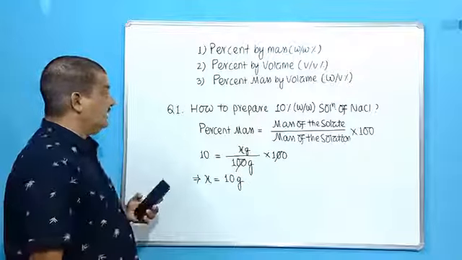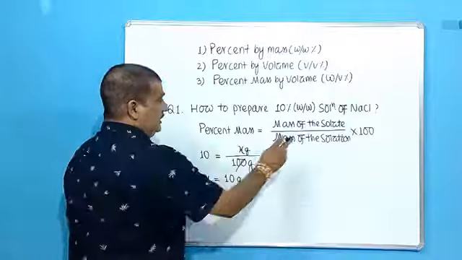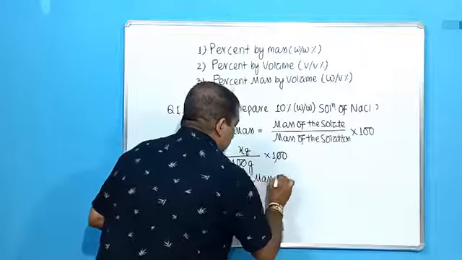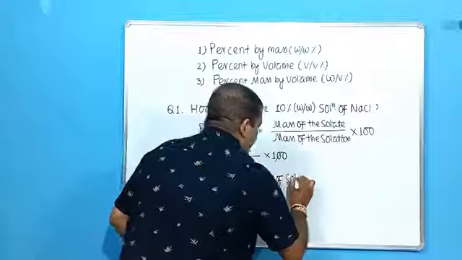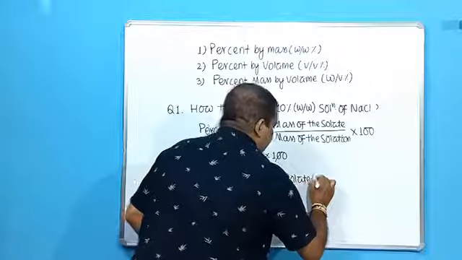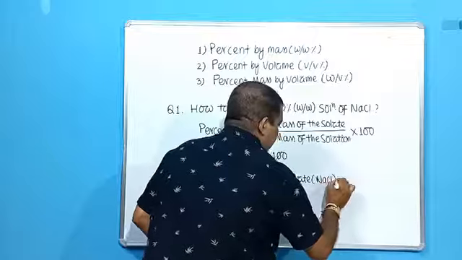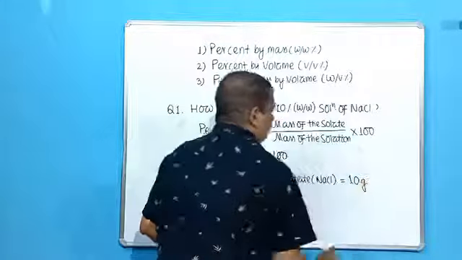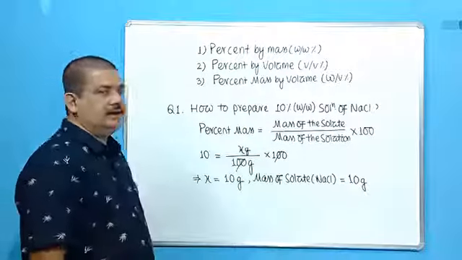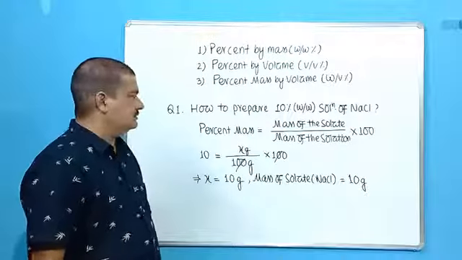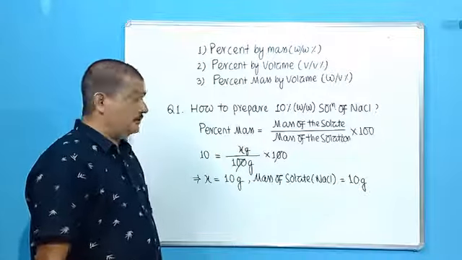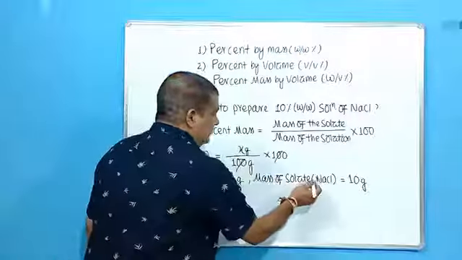So, what is the answer? Now, mass of the solute. What is the solute here? The sodium chloride. So, mass of solute, that is sodium chloride, for 10% solution has to be 10 gram. So, when 10 gram of sodium chloride will be dissolved in 100 gram of the solution, then it will make 10% weight by weight solution of sodium chloride. So, mass of the solute is 10 gram.